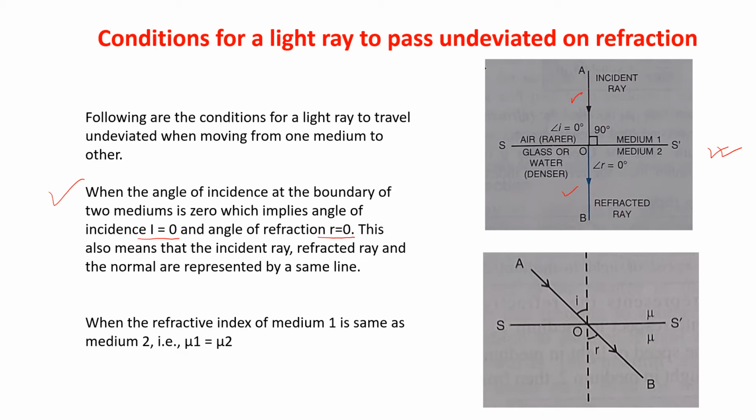This is the first condition. And when the refractive index of medium 1 is the same as medium 2, that is mu1 is equal to mu2. These are the two conditions when the light ray will pass undeviated after refraction.